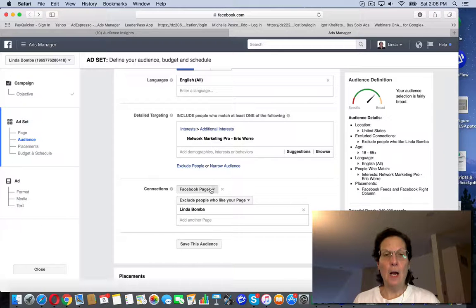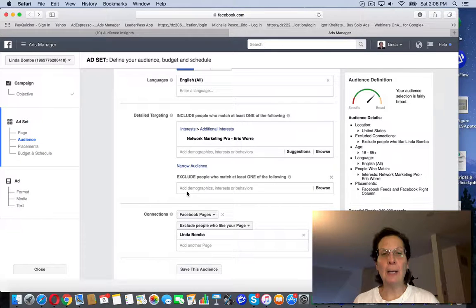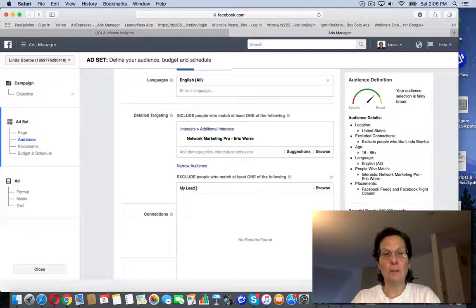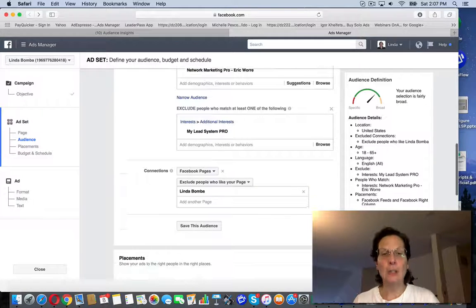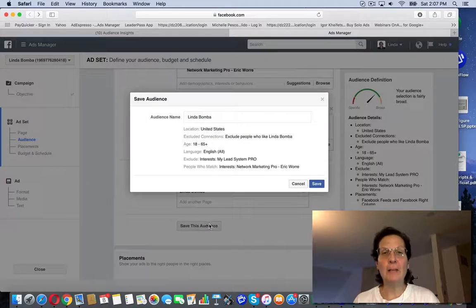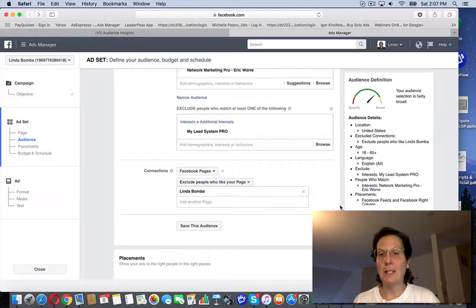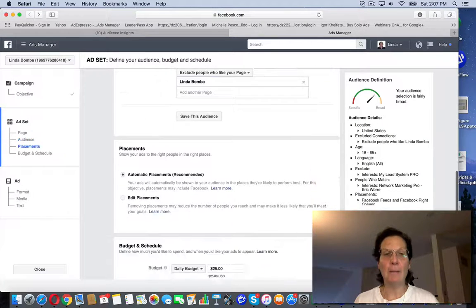Down here, I'm excluding them from my page. If you want to exclude anybody else, like I'm going to exclude My Lead System Pro, it'll populate. You can exclude something, and you can see it kept the reach about the same. I'm excluding my page. If I want to save this audience, I can. You can save all your audiences so you don't have to go back and build it.